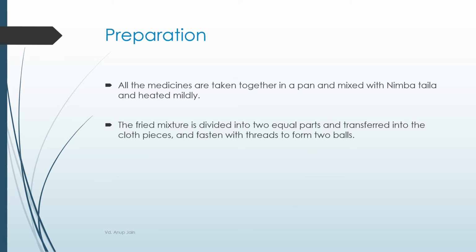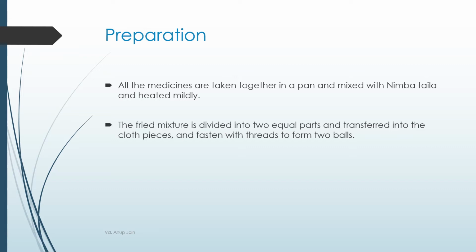Next part of Purv Karm will include preparation of the pind. In this, all the medicines, that is leaves and powders, etc., are taken together in a pan and mixed with nimb or the prescribed tail and heated mildly. This heat should be given until the leaves start releasing their juices.